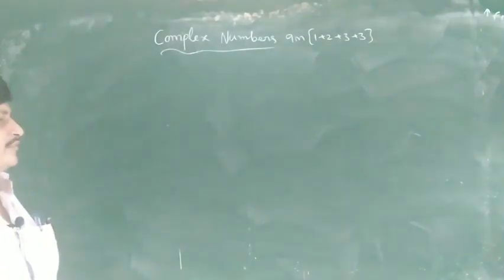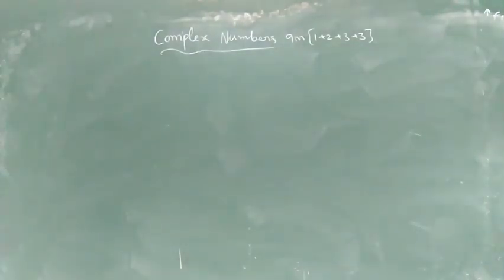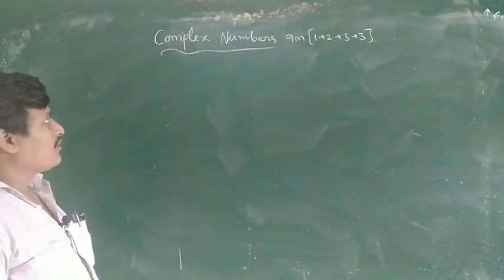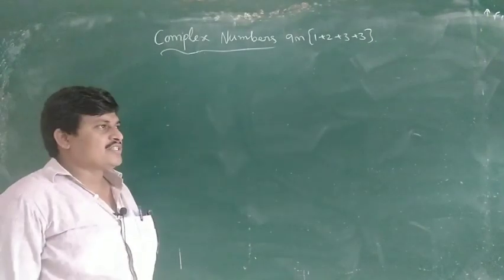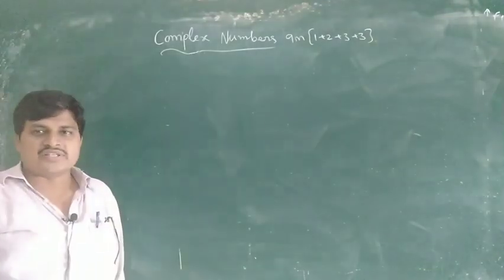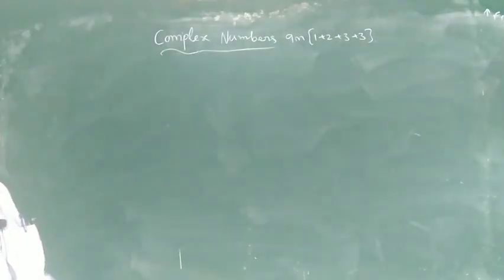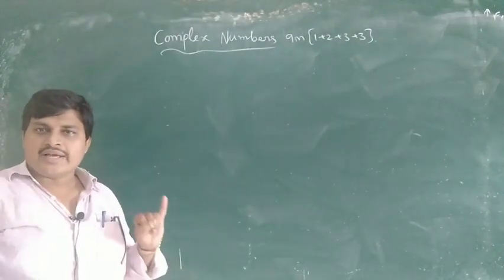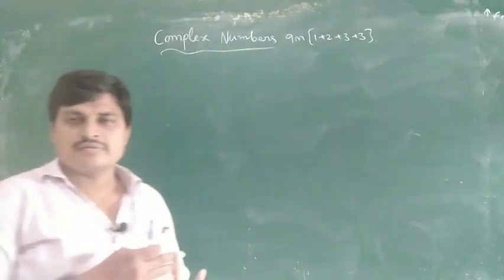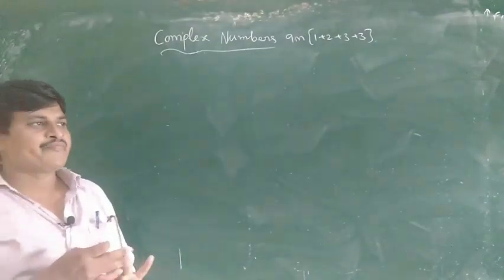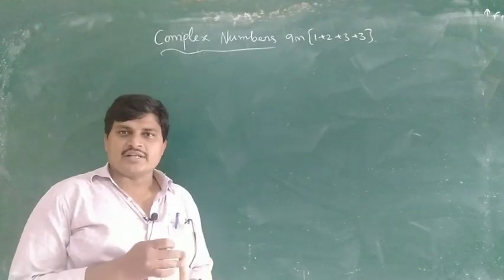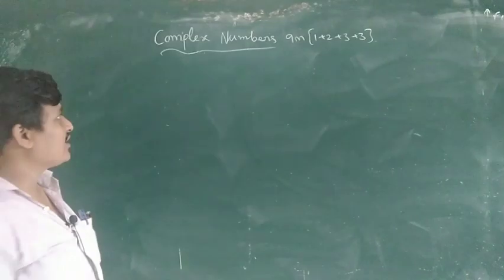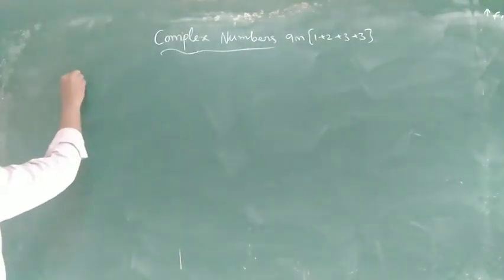Complex numbers. First, before explaining the complex number, some numbers we have to discuss. Which numbers? Natural numbers. You know natural numbers? Natural numbers, whole numbers, integers, rational, irrational, real numbers. First, what is the natural number?